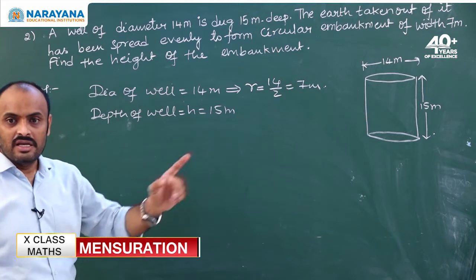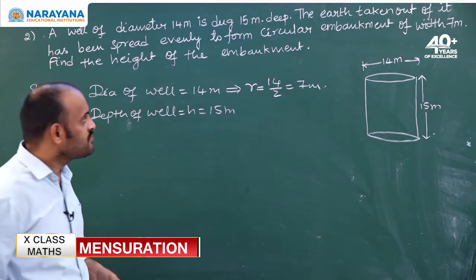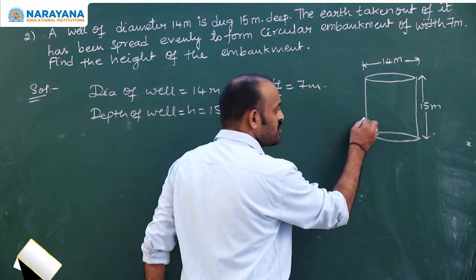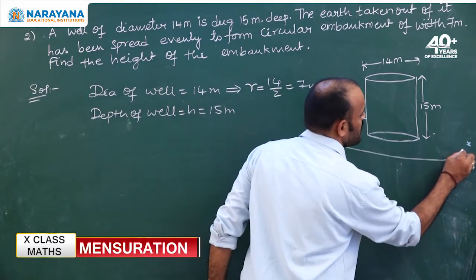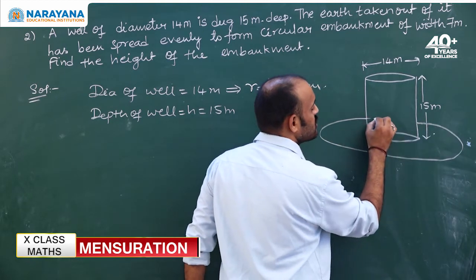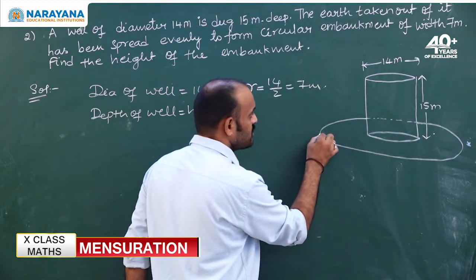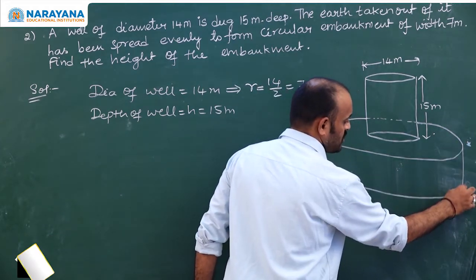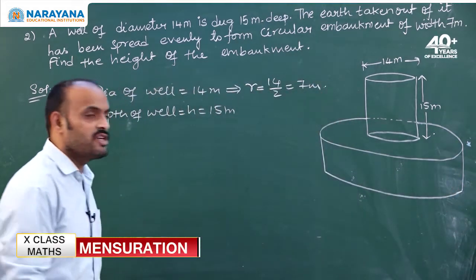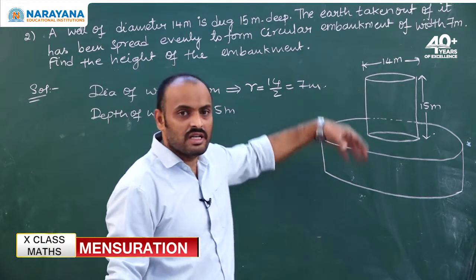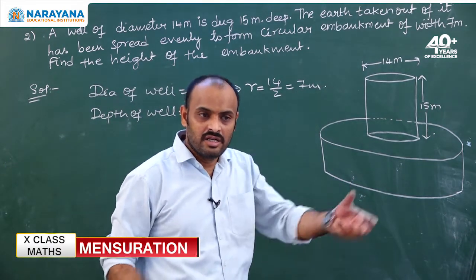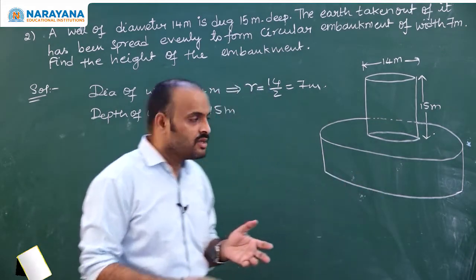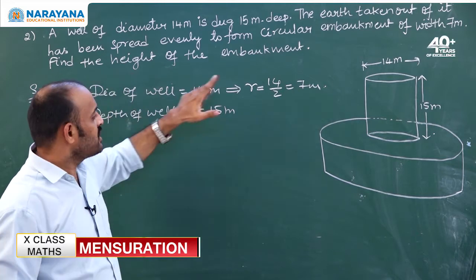So they made a circular embankment of width 7 meters surrounding this. If you see in villages, surrounding the well there will be a cement step. That cement step is nothing but the embankment here.